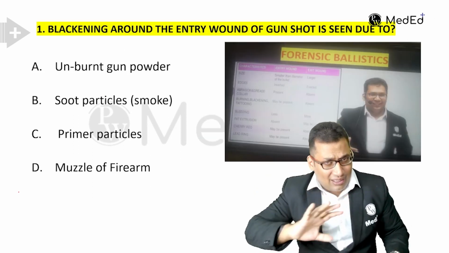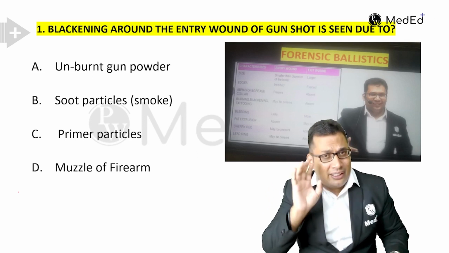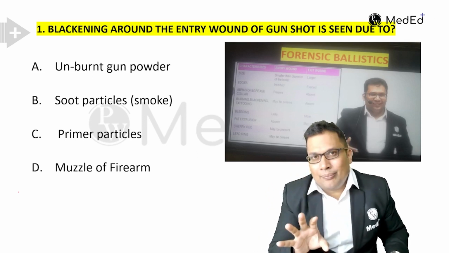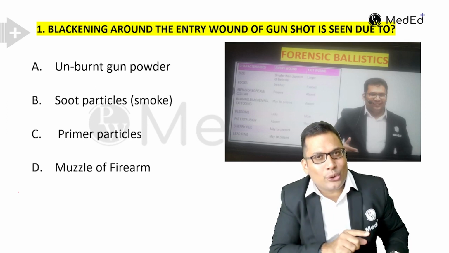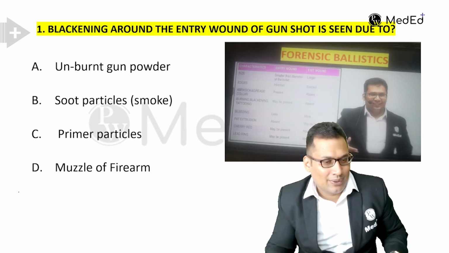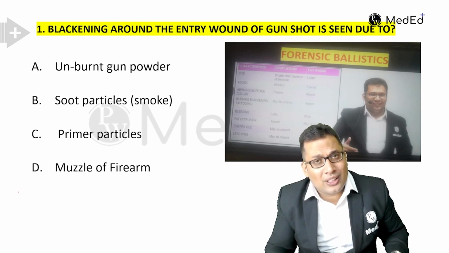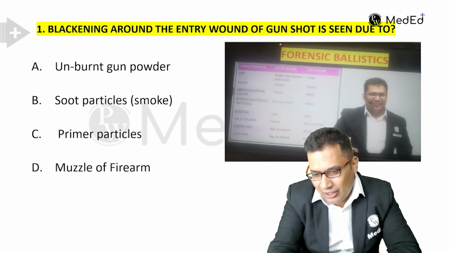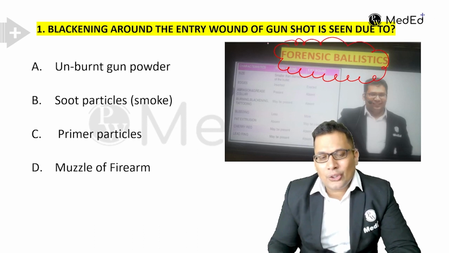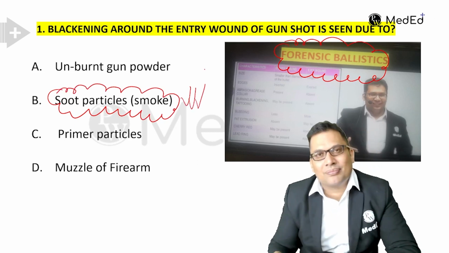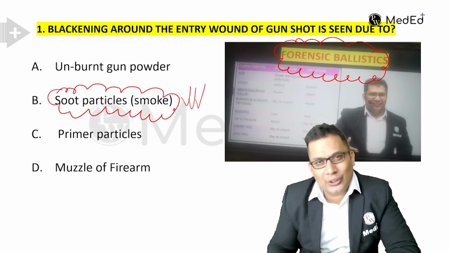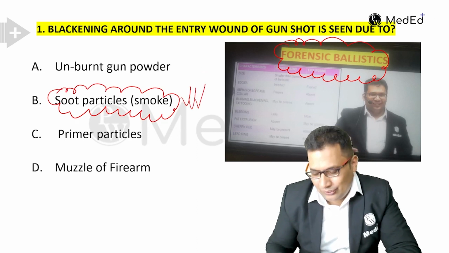In the last 2 or 3 years, in INICET exam and NEET PG exam, they're asking one question from forensic ballistics. So this is a repeat question asked in the last INICET exam. Flattening around entry wound of gunshot is seen due to. So that we discussed in our rapid revision course. Blackening around is due to soot particle or the smoke particle. That is the correct answer. For detailed explanation, you can go through the rapid revision videos.